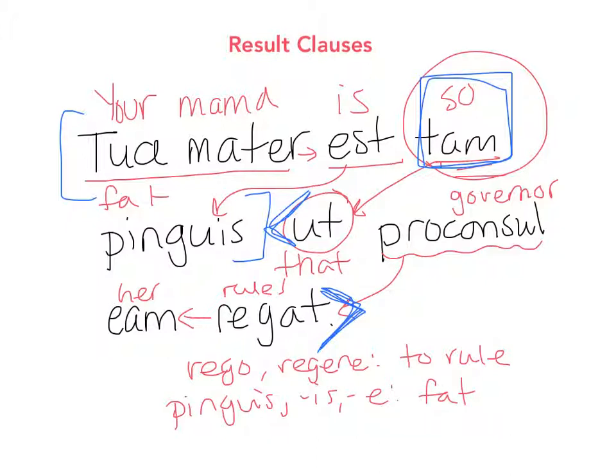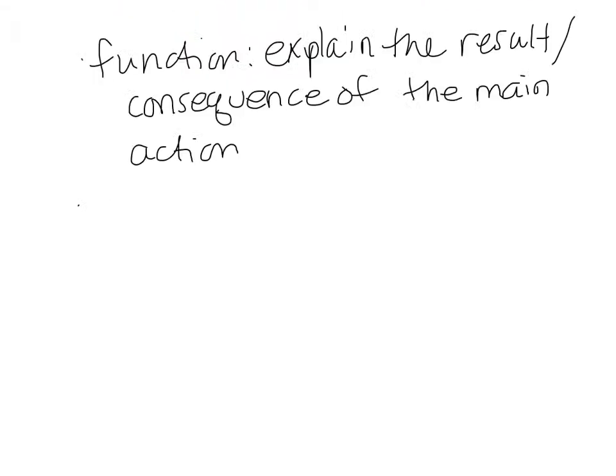I am. And then that verb in the result clause, if it's regere, short ere, what does this a mean? Yeah, that means it's subjunctive. So that's one of our uses, a dependent use, a use of a subjunctive in a subordinate clause that we can add to our list. So now we have three. We have indirect questions, cum clauses, and now result clauses. A result clause explains the result or the consequence of the main action.